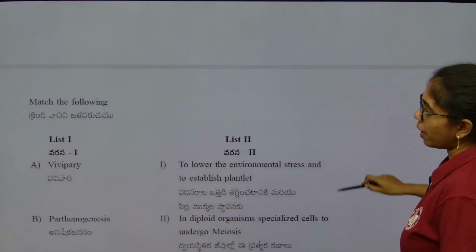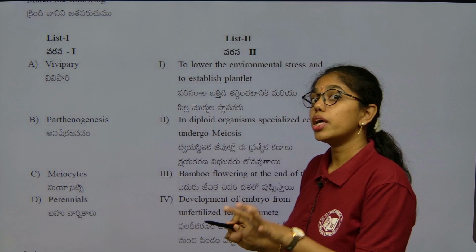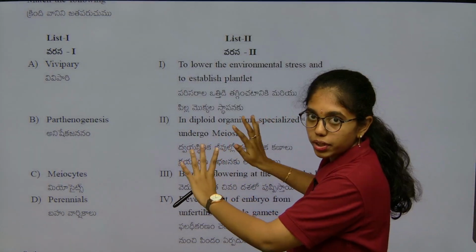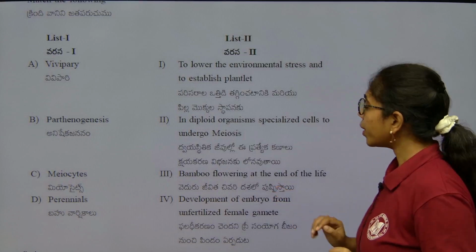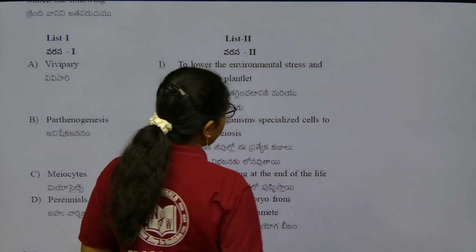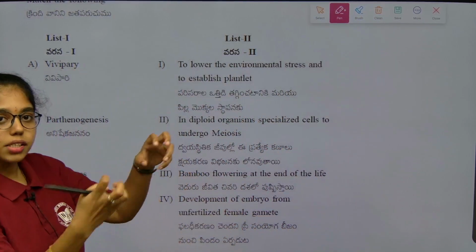Next question, this is a match the following type of question, where sexual reproduction of flowering plants and cell division, both chapters put together, they framed one question. Look into it more clearly. First is vivipary. Vivipary means the development without detaching from the parent plant.